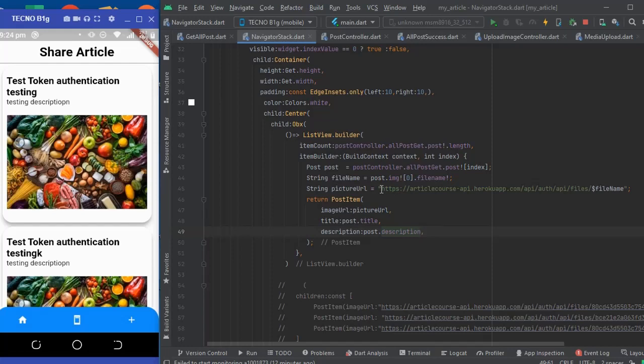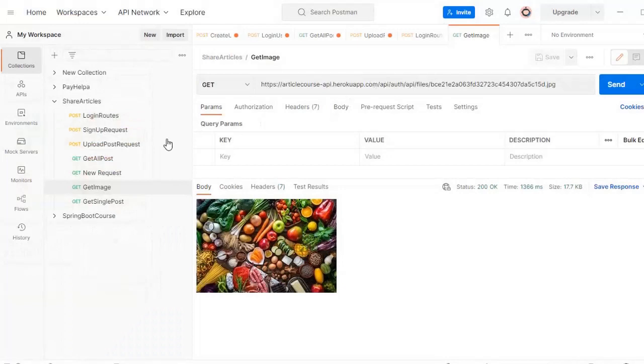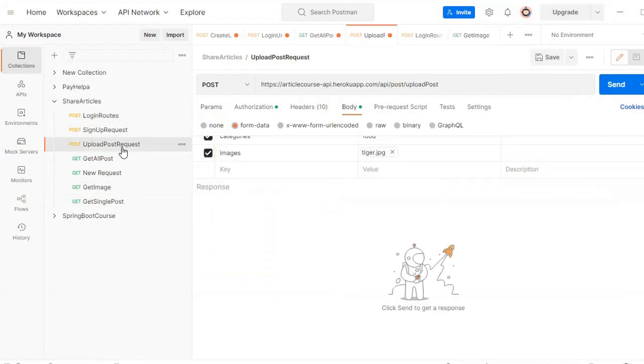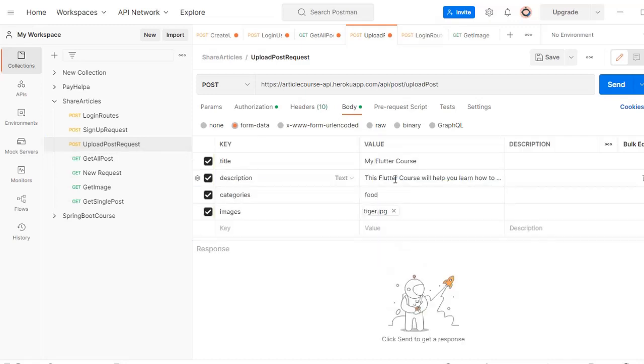Okay, so I'm going to upload a new post right now, and we're going to run the app again and see how it looks. So this is it for the display feed, for the article feed. Let's see how it works now. I'm going to go to the upload post, and in here all I need to do is pass in the title. Before, I did one called my Flutter course. Let me change it to my software course.